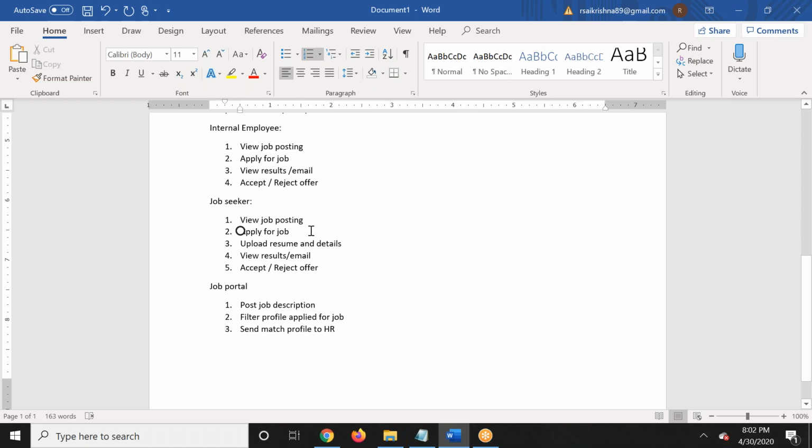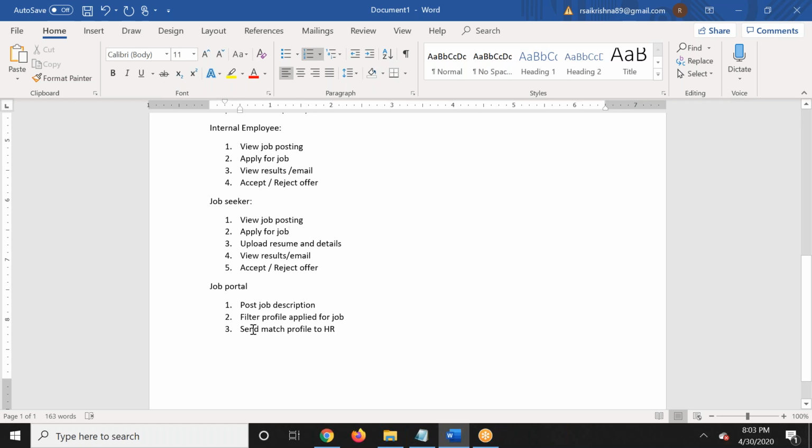It's the same with the job seeker. He must be able to view the posting, apply. This is the external job seeker. He should be able to apply for the job, and apply the same by uploading the resume and details. He should be able to view the results, that is through email or the job portal, and accept or reject the offer.